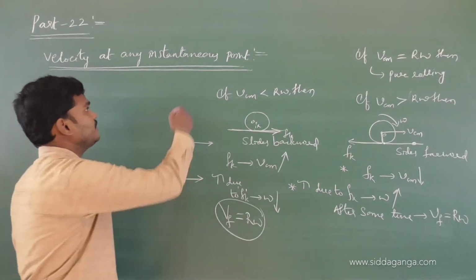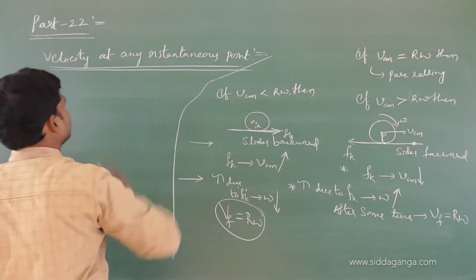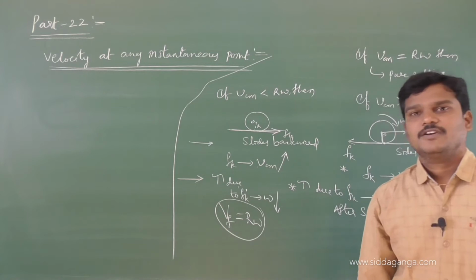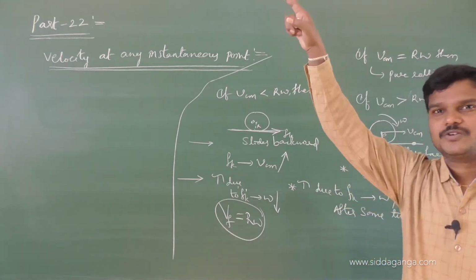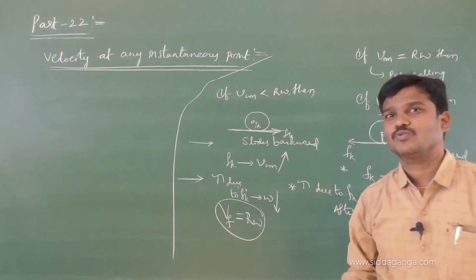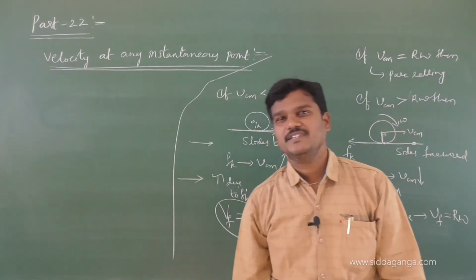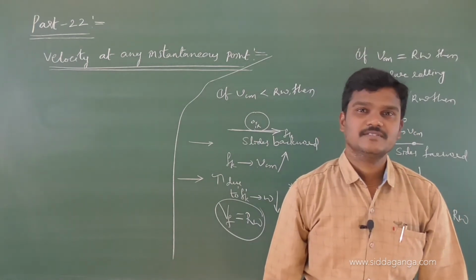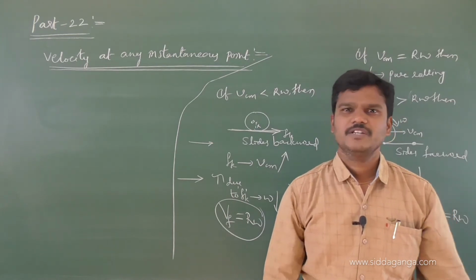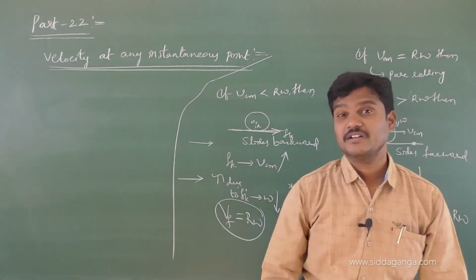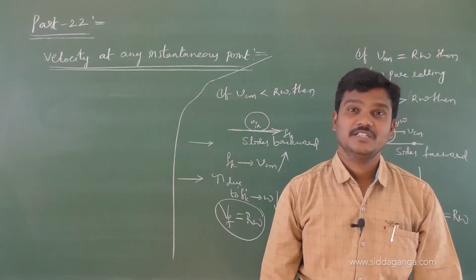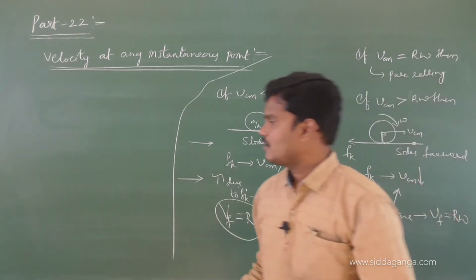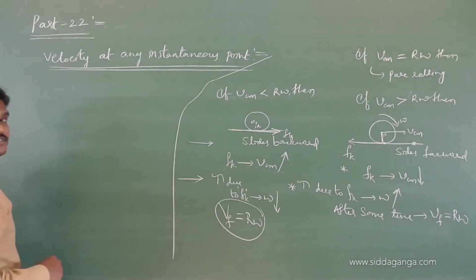Okay, now let us find velocity at any instantaneous point. Anyhow, we calculated velocity at the bottom, at the middle, at somewhere top, and of course I gave one more name. I hope you remember the name, instantaneous axis of rotation. I think you remember IAR, instantaneous axis of rotation. Otherwise we can call it ICOR, instantaneous center of rotation. Let us see how to find out the velocity at any instantaneous point.